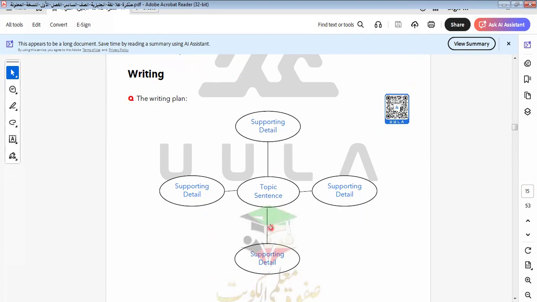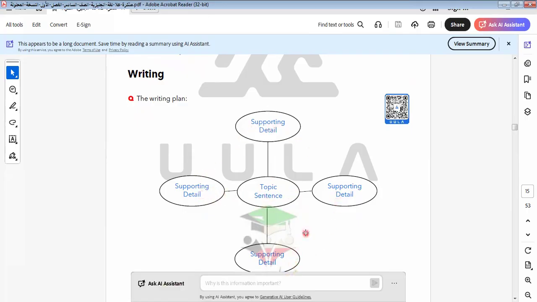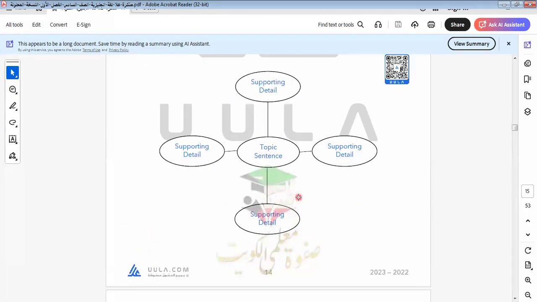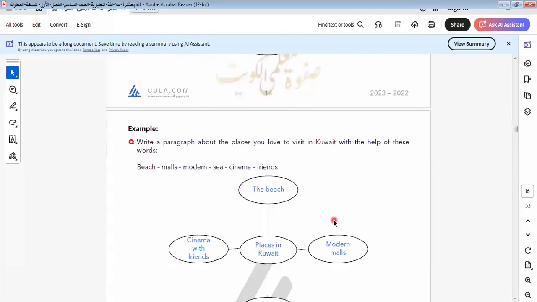What does a paragraph consist of? Let's know this is the plan of writing a paragraph. We have first the topic sentence. Topic sentence is the main sentence of our paragraph. Then after that, we have supporting details. After we end supporting details, we have a concluding sentence at the end.